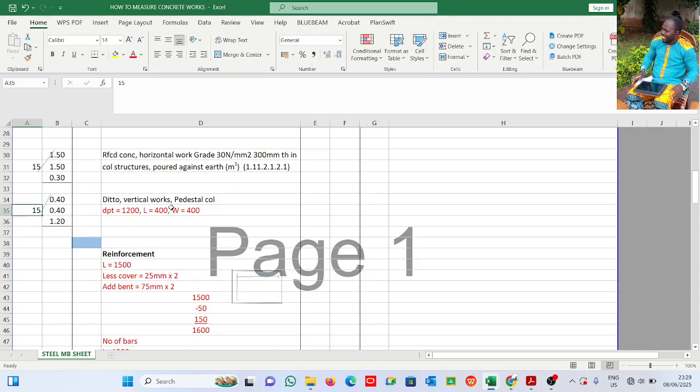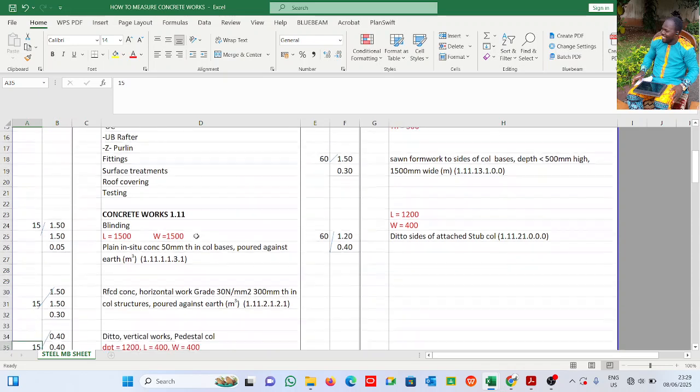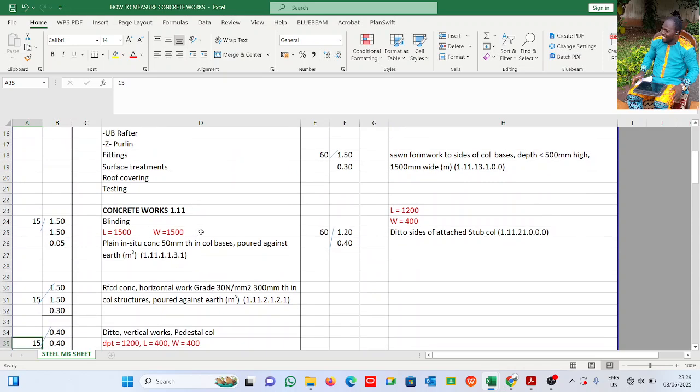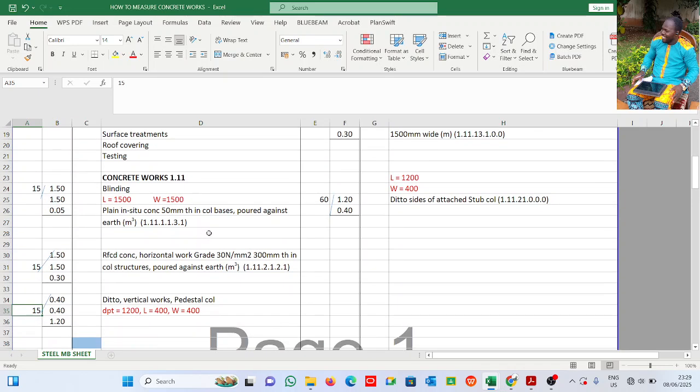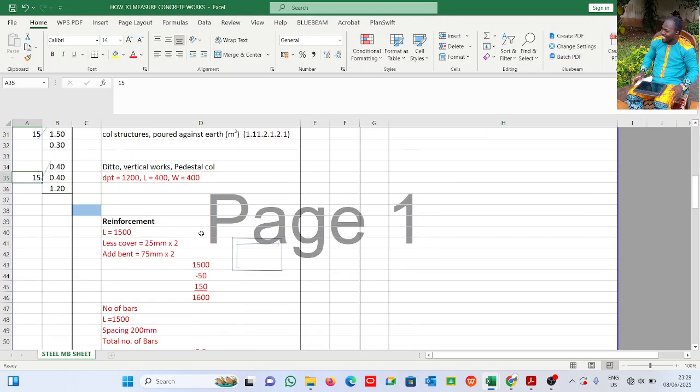So with this, we have calculated all the concrete work. Assuming this is an exam, we say concrete works. They didn't say measure reinforcement or formwork. You are done. It is concrete works. All right, so I just wanted to show further. That's why I wanted to do the reinforcement and formwork separately, so that I don't have a separate video later in the future saying that I want to do concrete and reinforcement and formwork. Let's just do it one at once now and get it over with.